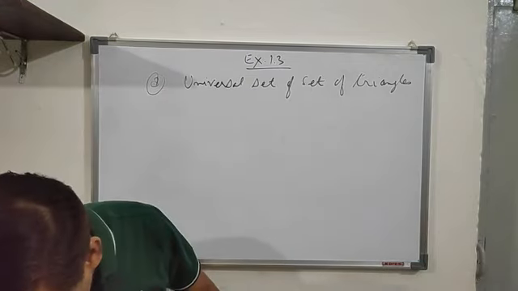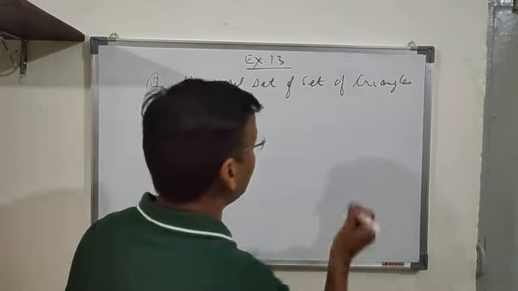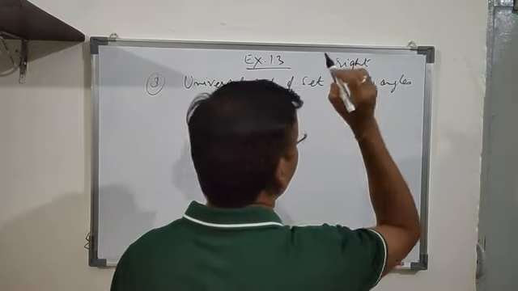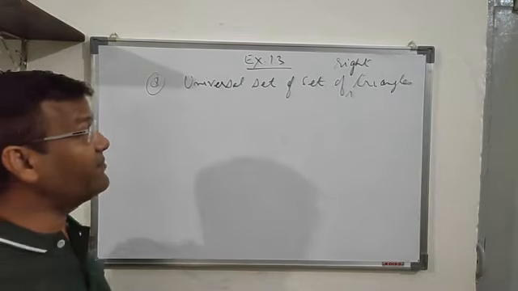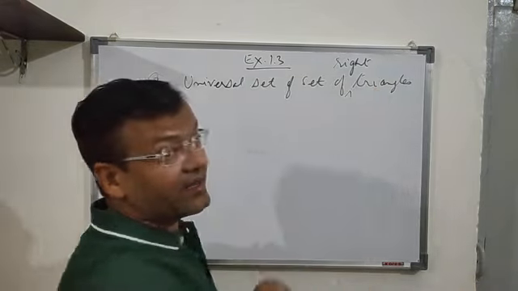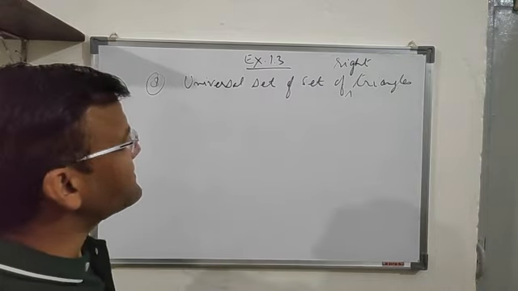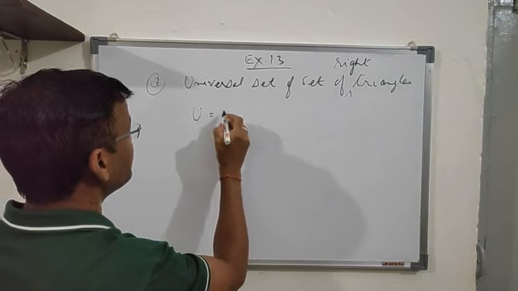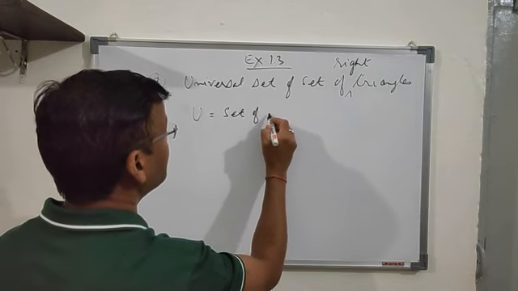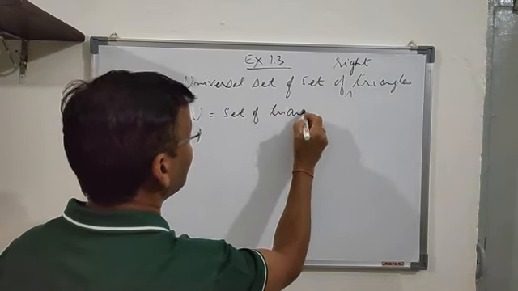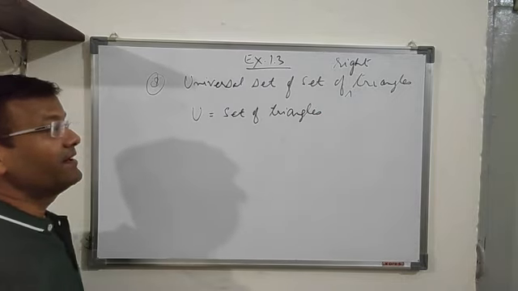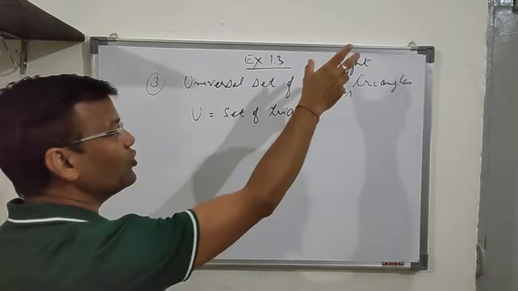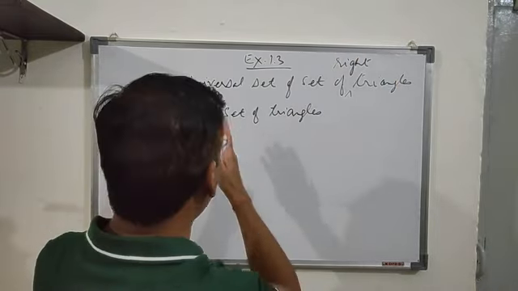So the set here is not the set of triangles, it is the set of right triangles. The universal set has to be such that all the right triangles are there in the universal set. So you can say the universal set is the set of triangles. I can take the universal set as U equals the set of triangles. This set will also include the set of right triangles. So this is the universal set of it.